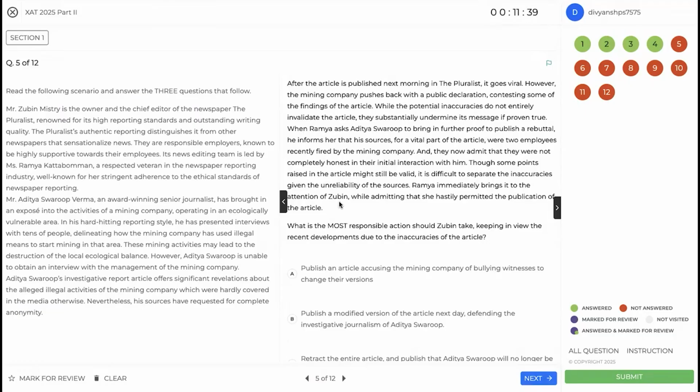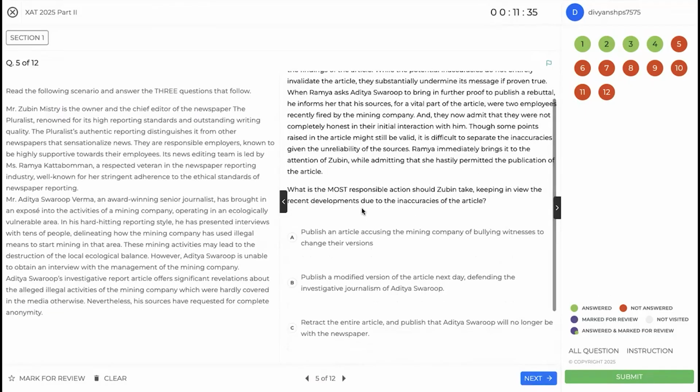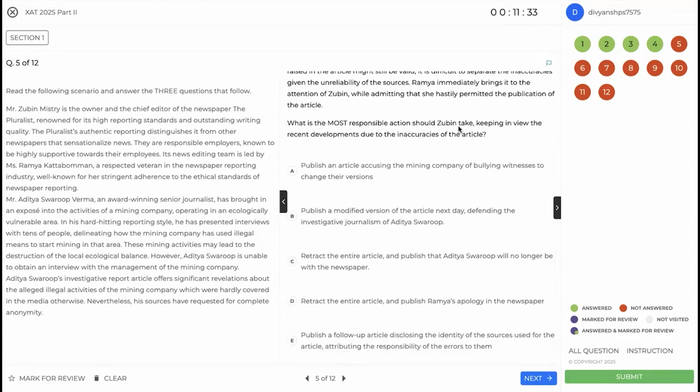Ramya brings this to Zubin, admitting that she has hastily permitted the publication, which is the most responsible action that the chief editor can now take. Okay, publish an article accusing the mining company again. So this is not a responsible action. You are doubling down on something even though you know you are in the wrong. So this is not the right answer.